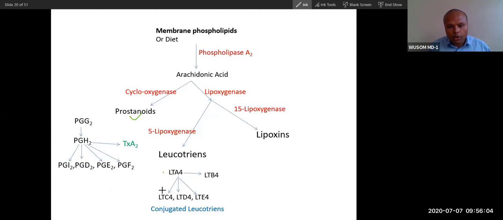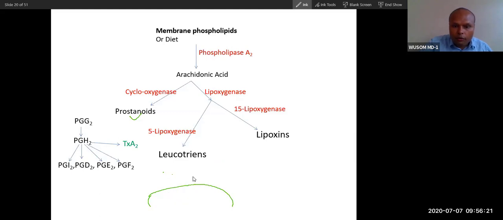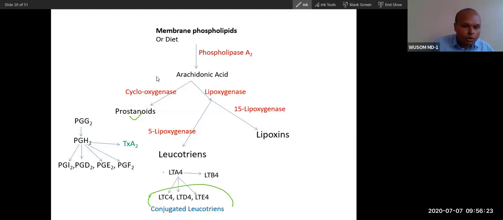So C, D, E are conjugated leukotrienes. These are non-conjugated. We will talk about the molecular structure. So leukotrienes are 5 types: A, B, C, D, E. Lipoxin is also 2 types, A and B. We will talk about that. So even if you don't remember leukotrienes, that is not a problem, but prostaglandins are important. Now you can see lipoxin can also be synthesized from leukotriene A.